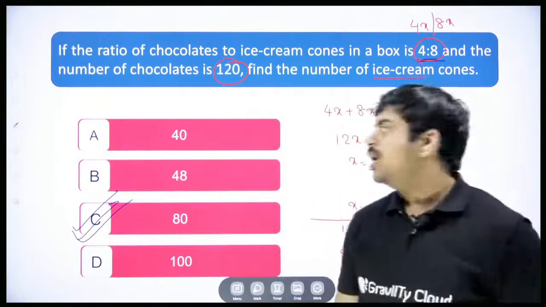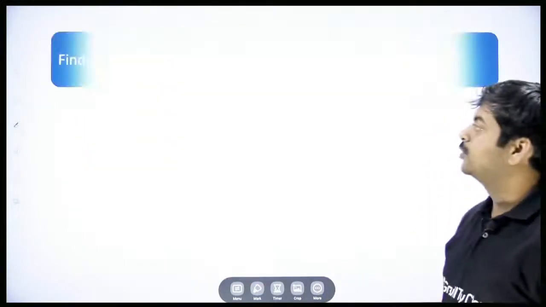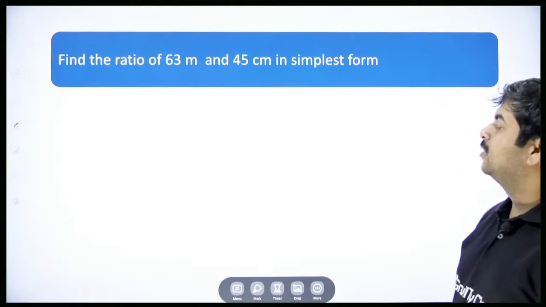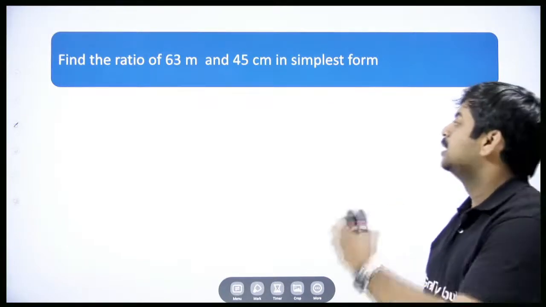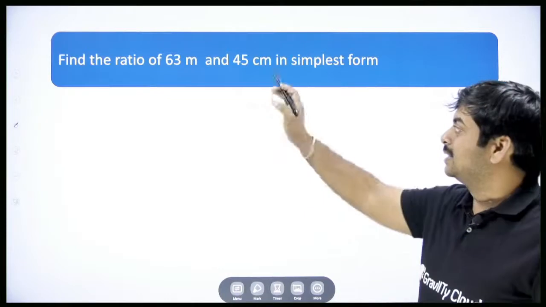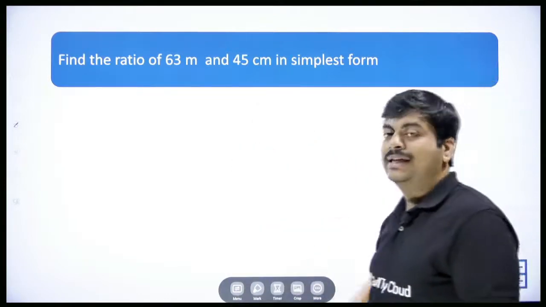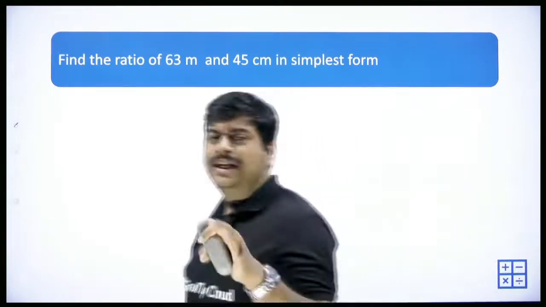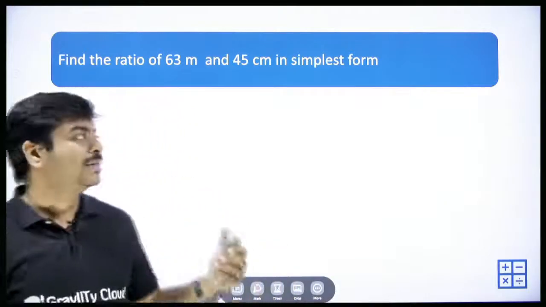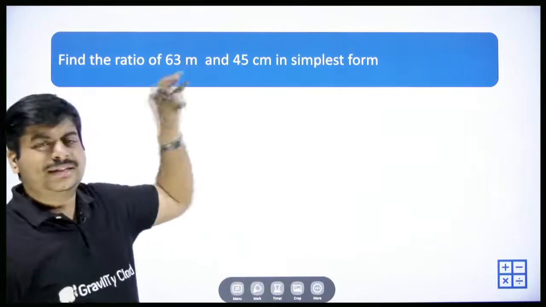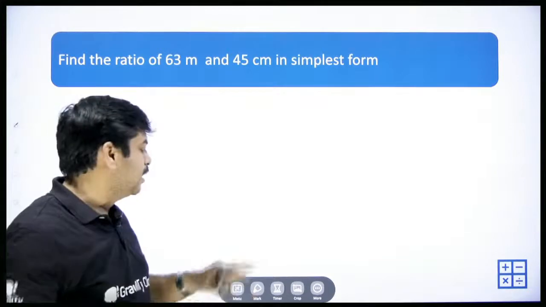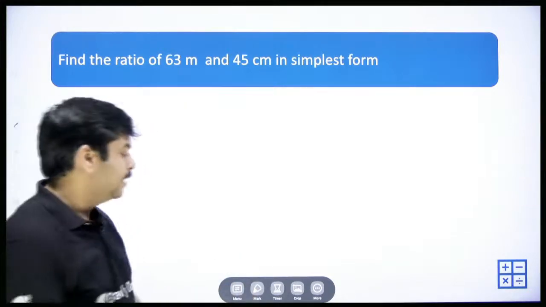Correct? Okay. So further, the next question. Find the ratio of 63 meters and 45 centimeters in the simplest form. 63 meters and 45 centimeters. I am not giving you any hint on how to solve this one, because it's a very tricky but very simple logic where you need to convert something to something, right? I'm just leaving that for you.